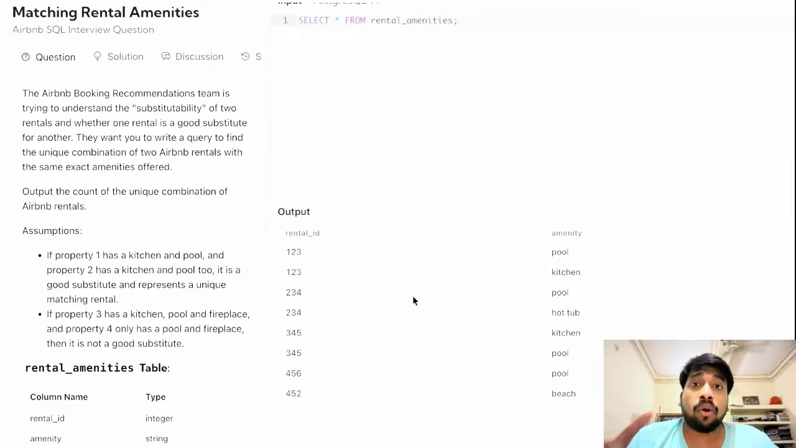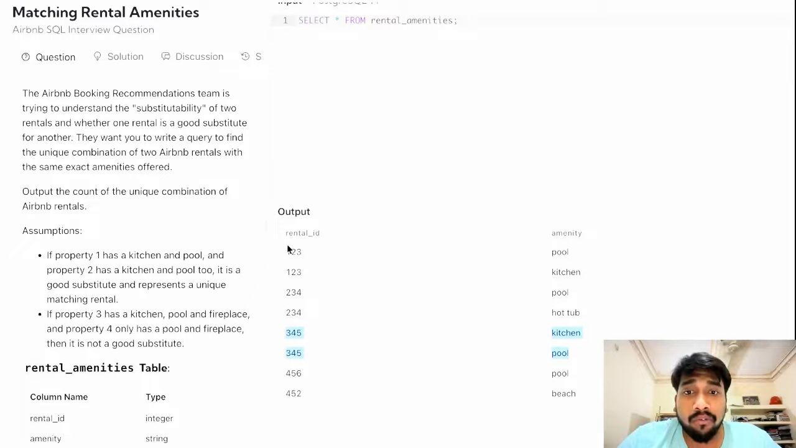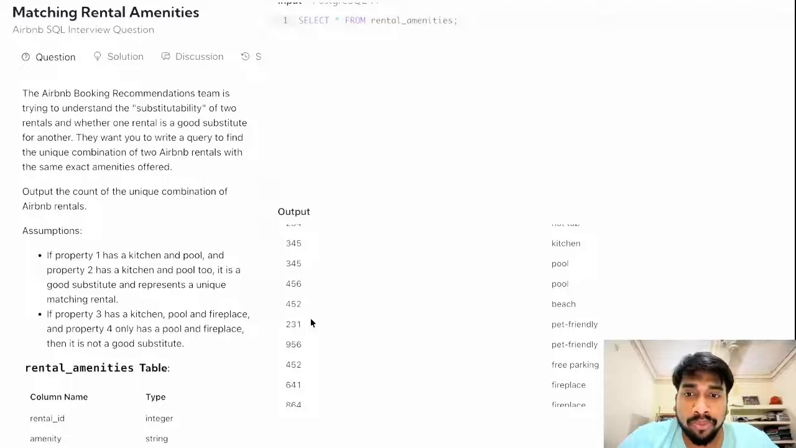So these are not completely identical, and this cannot be counted. For 345, we have kitchen and pool. Again, 123 and 345 are completely identical and all the amenities are matching, so this is one pair. However, 234 and 345 are not matching, so this is another problem.